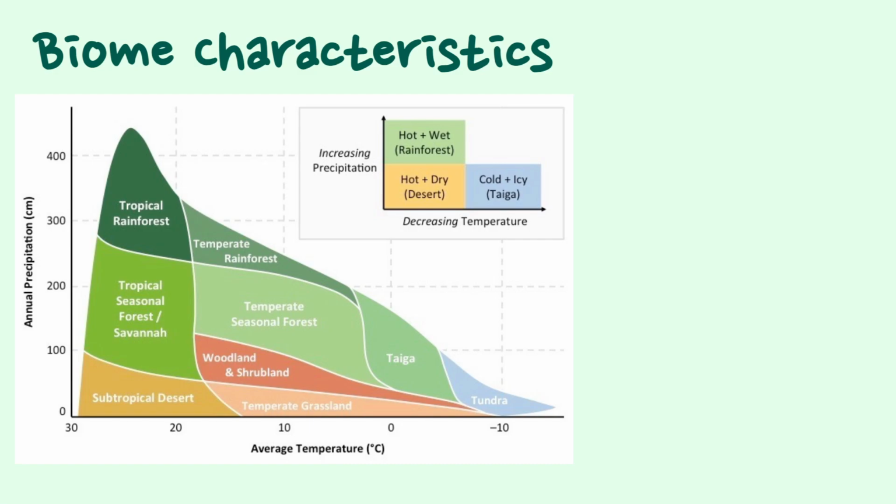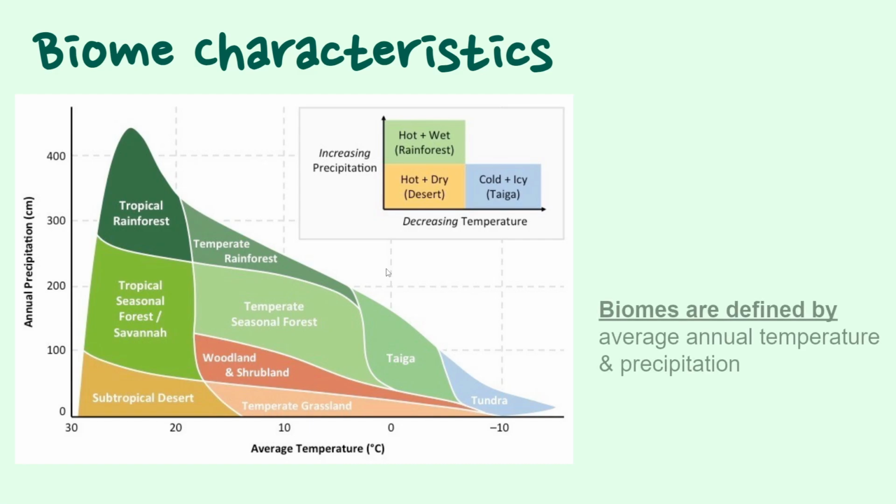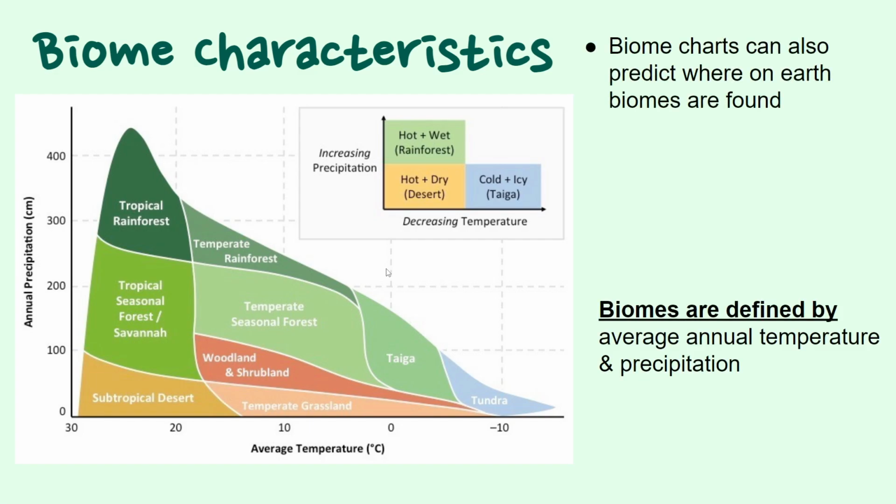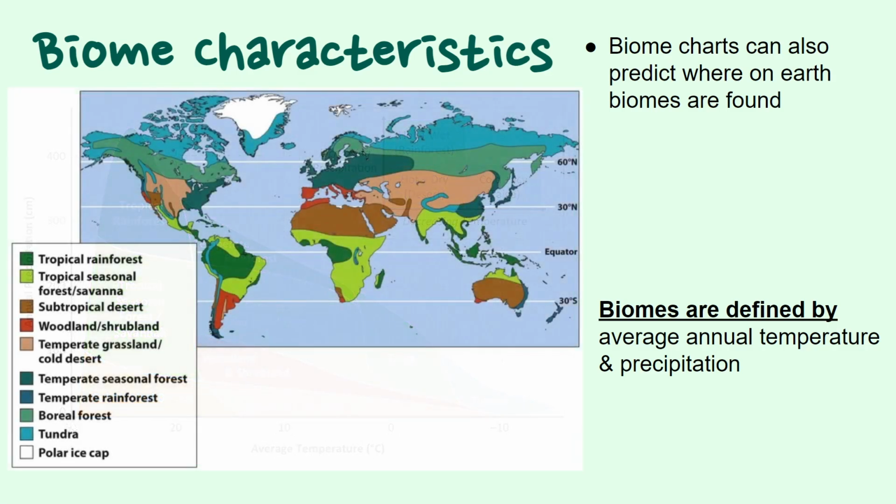What we will notice is that these temperature and precipitation ranges will also predict where on Earth we can find the biomes. We can look at the biomes mapped across our surface and we'll see that there is a very predictable pattern. If we look at biomes such as the tundra and the boreal forest, our previous graph informs us that they are very low in temperature and precipitation.